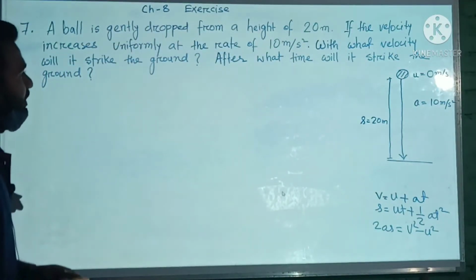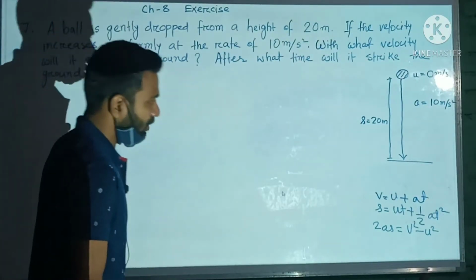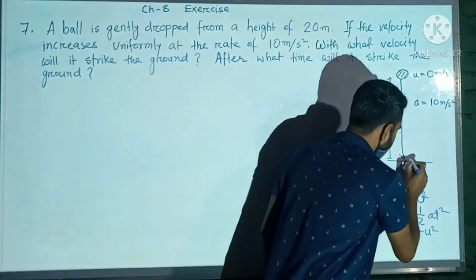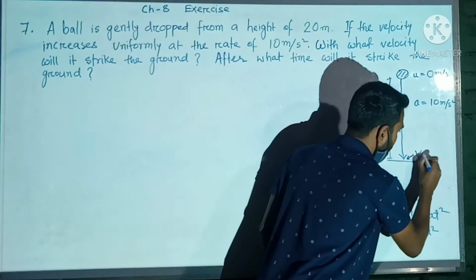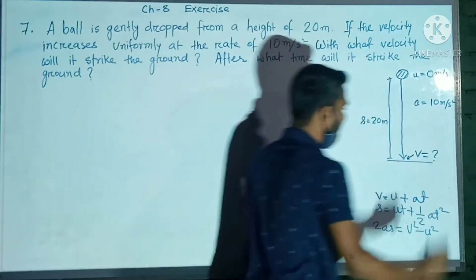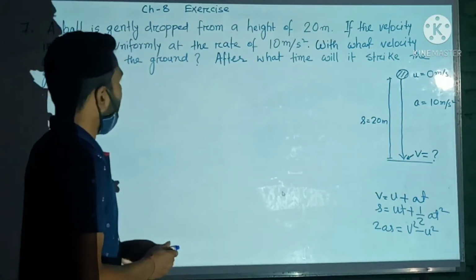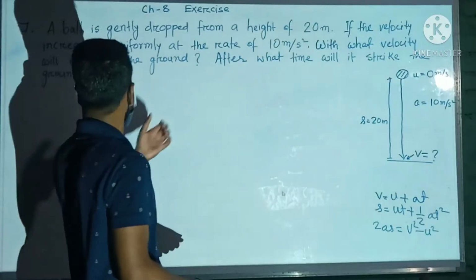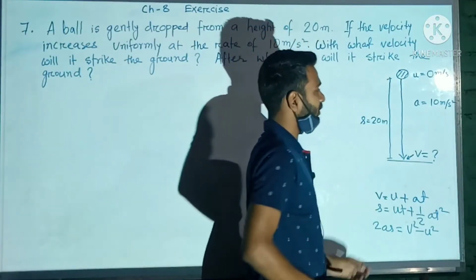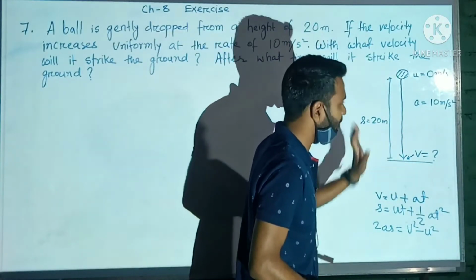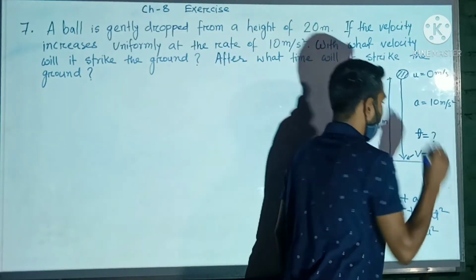Now the question asks, with what velocity will it strike the ground? That means just before striking the ground at this position, what will be the velocity of the ball? That is, we have to calculate the final velocity. And the second part of the question is, after what time will it strike the ground? That means covering this 20 meter height from top to bottom, touching the ground, how much time will it take? That means we have to calculate the time.